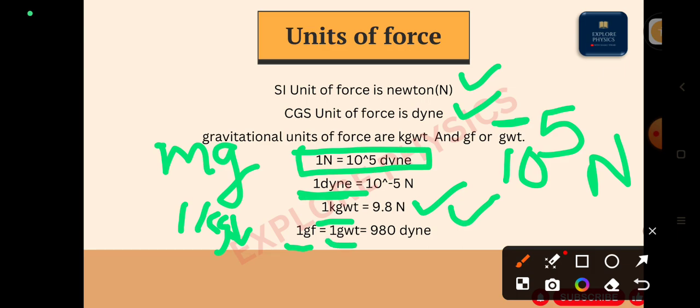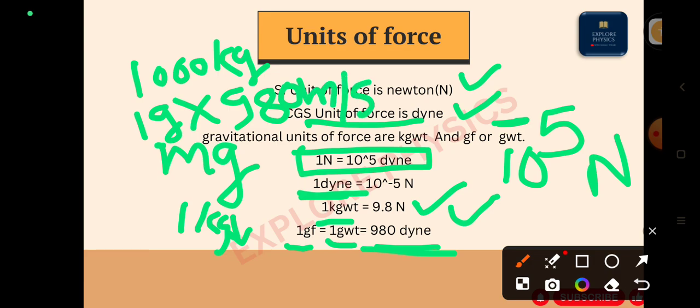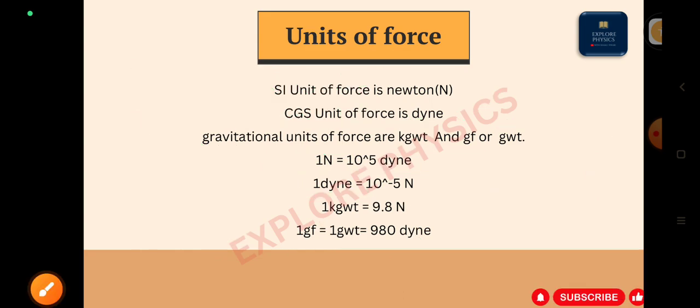Right. Just like that, in the CGS form, 1 gram force. 1 gram force means what? 1 gram of weight. In this also, 1 gram means 1000 kg. So 1 gram into, in CGS, dyne, no. So total will be equal to 980 dyne. Sorry, 980 centimeter per second square. So gram centimeter per second square gives us nothing but dyne. I hope you understood units of forces.